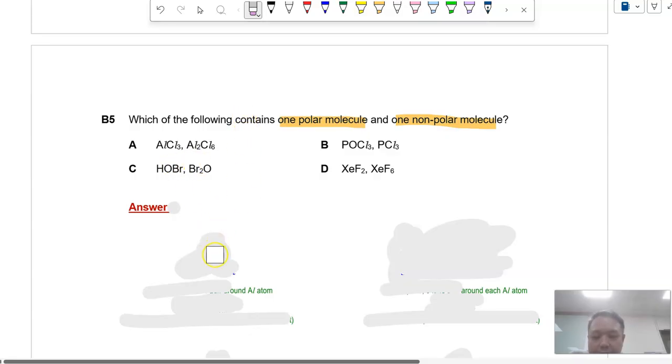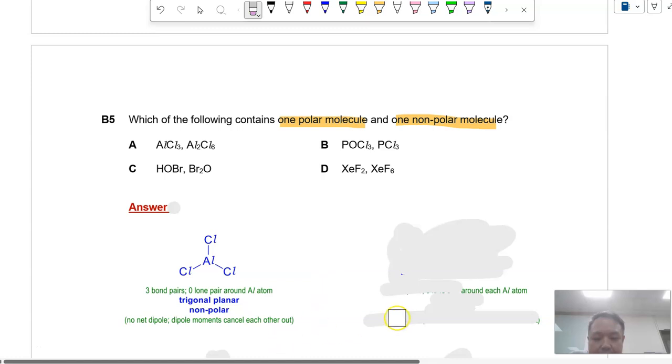So for AlCl3, a shortcut will be Al has 3 valence electrons, right? Then you have it surrounded by 3 chlorine. So you will form a single bond with each Cl. Cl has achieved octet, but aluminum has no more valence electrons, so it's perfectly fine. You have 3 bond pairs and 0 lone pairs around aluminum. It will be trigonal planar, it will be non-polar, because the dipole moments cancel each other out.